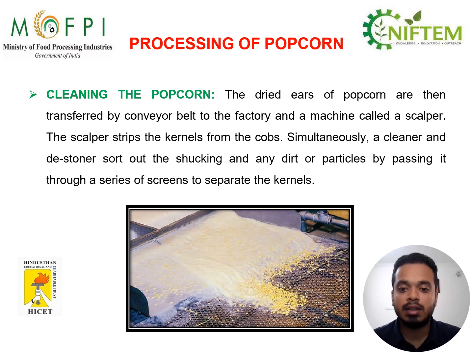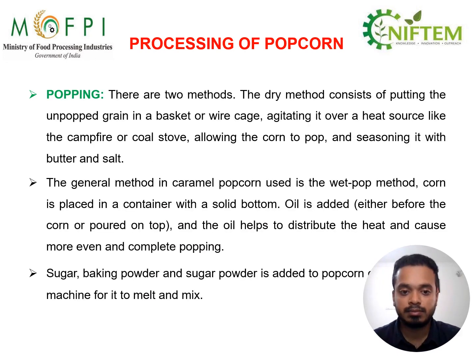The dried ears of popcorn are transferred by conveyor belt to the factory and a machine called a scalper. The scalper strips the kernels from the cobs. Simultaneously, a cleaner and destoner sort the kernels, and any dry dirt or particles will be filtered when it is screened through the cleaning machine.